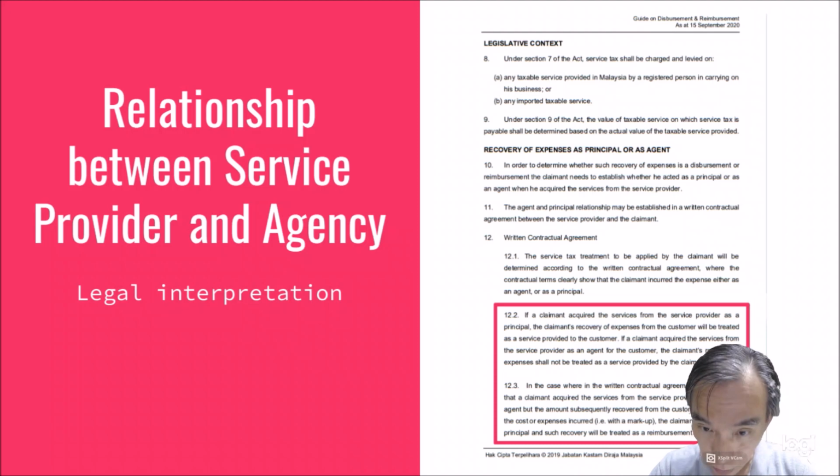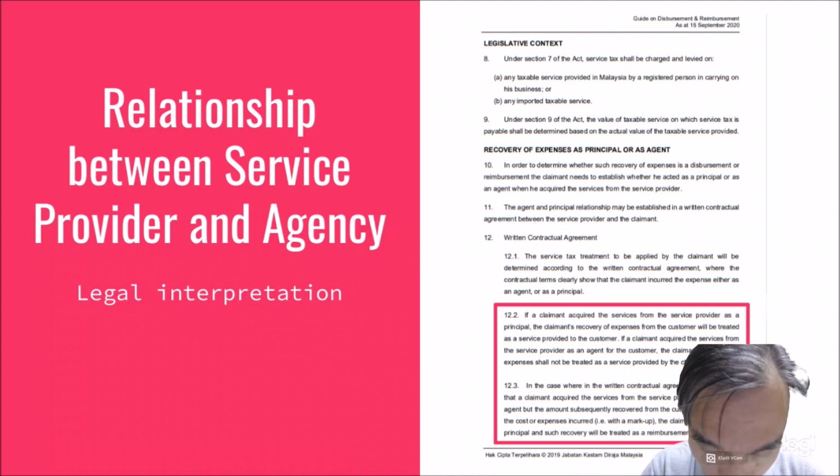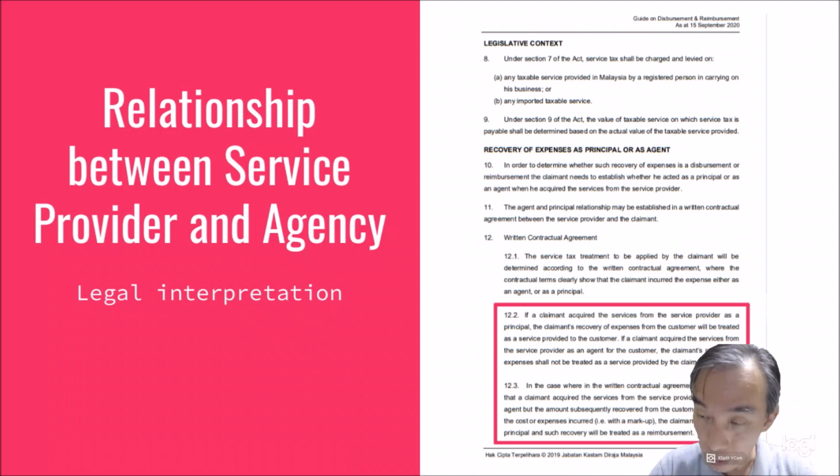So in this condition of the agency acting as a principal, the claimant's recovery of expenses from the customer, here meaning the owner of the unit, will be treated as a service provided to the unit owner. When it is viewed as a service provided to the unit owner, it means that it is a professional service provided, and therefore the total of 600 ringgit just now needs to be levied sales and service tax, SST. So in this case, in fact, it is a principal, not an agent.